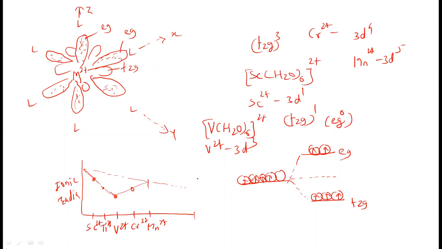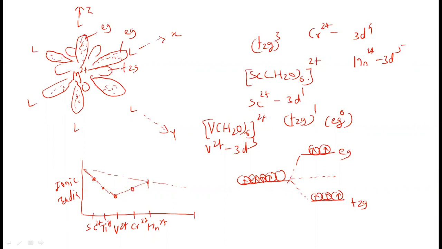But when we consider the crystal field splitting in the octahedral complexes, when we consider the bonding between the metal and the ligand, when we consider the effect of the ligand on the d orbitals of the central metal ion in the octahedral complexes, it is clear that when the electrons are present in the T2g orbital, there is a decrease in the ionic radii, and when the electrons are entered into the Eg orbital, repulsion will take place between the ligand and these electrons, and therefore this bond length, this distance, will increase here. So this graph shows an increase in the ionic radii here up to manganese.